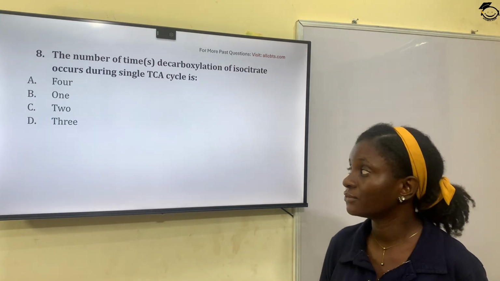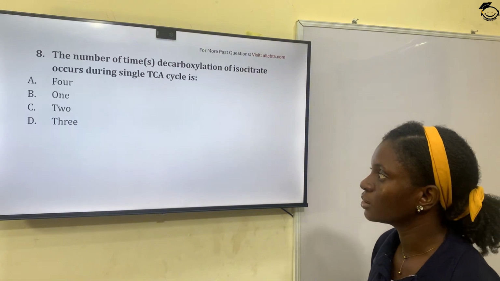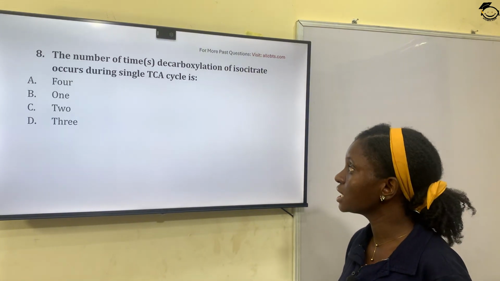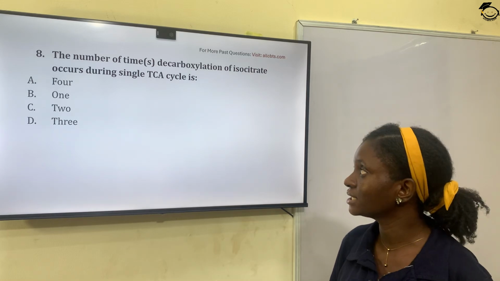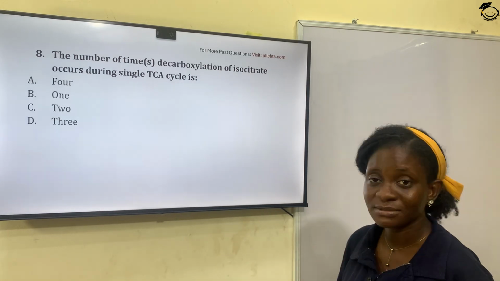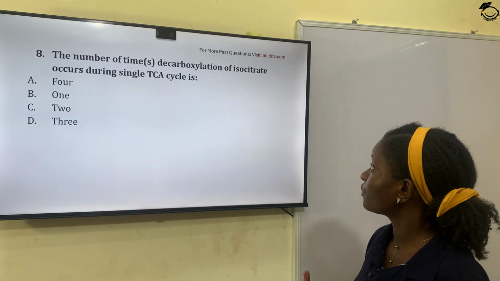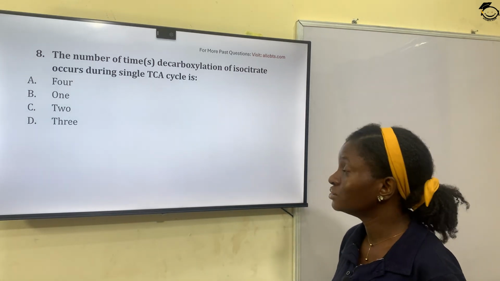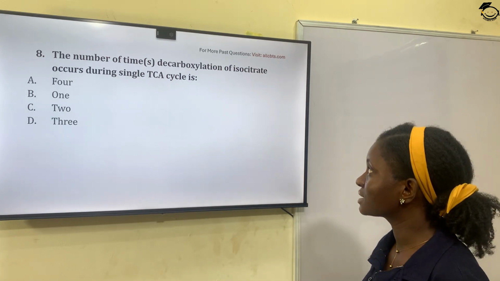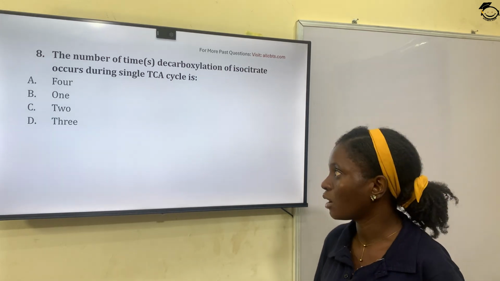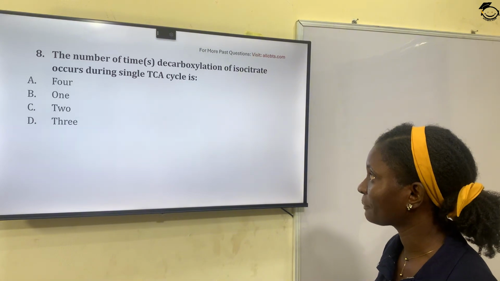Option A, 4. Option B, 1. Option C, 2. And option D, 3. So the number of times removal of CO2 from isocitrate occurs during a single Krebs cycle is 1. Option B is the correct answer.